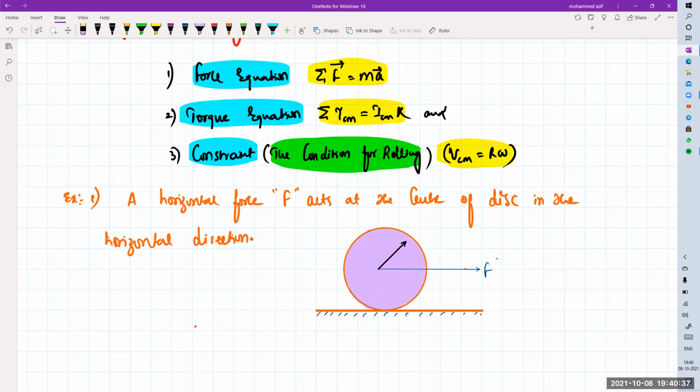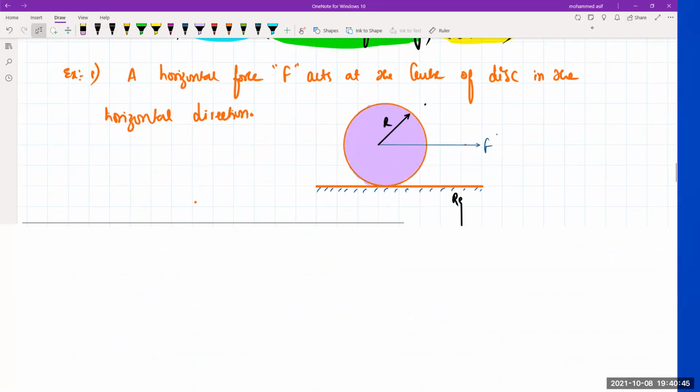Its radius from here to here is capital R. The surface is at rest.